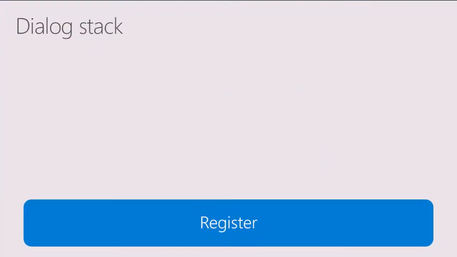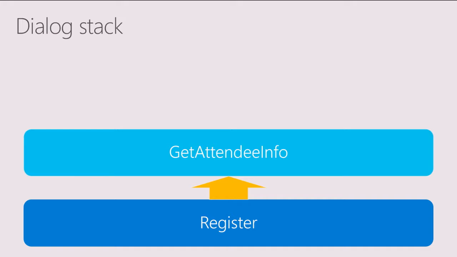And if we take a look at a slide to walk through what a dialog stack might look like, I might have a dialog that's called register. Now, register, of course, is going to be a whole series of various steps. And rather than build all of that into that one single register dialog, I might break that apart. So maybe I've got another dialog called get attendee info, and I can launch that by calling beginDialog.